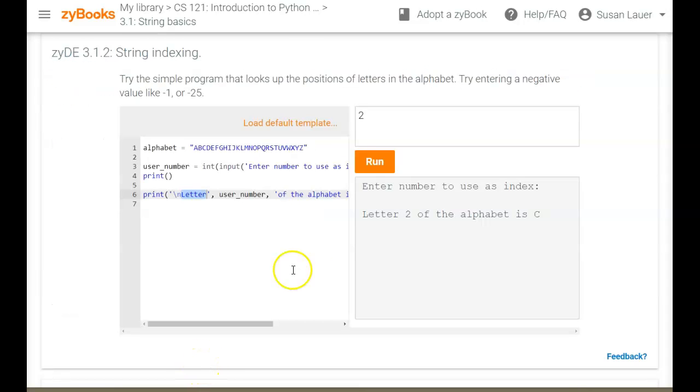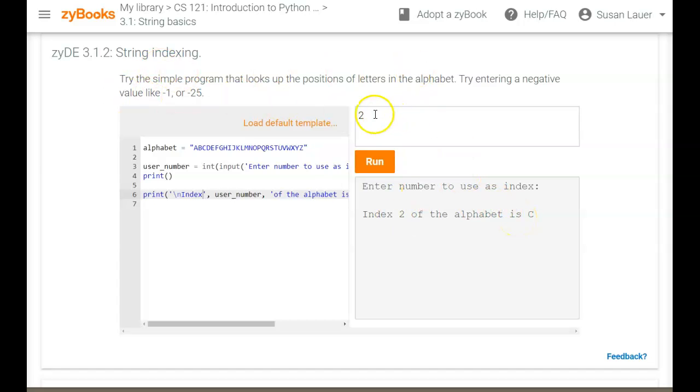The next little program they have at 3.1.2 is string indexing. And it says letter 2 of the alphabet is C, so I'd rather have this say index 2, or maybe type index in Python, index 2 of the alphabet. And remember that the commas with the quotes actually give you a space in here. Don't forget that. So I've run this now. I see that index 2 of the alphabet is C. That just makes more sense to me.